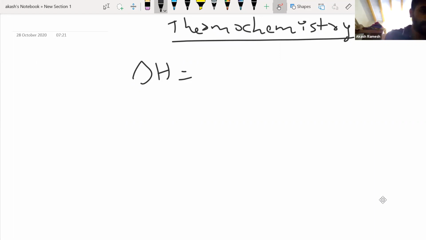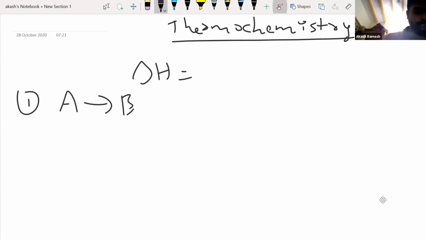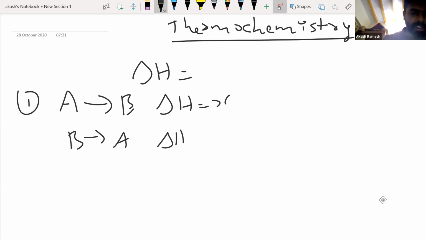The first point: if I have a reaction like A giving B, and for that delta H is some value X, now if I reverse the reaction, B giving A, you will see that the enthalpy value has also changed its sign. Now the enthalpy value will become minus X. So for the forward reaction, whatever the value is, for the backward reaction it is the negative of that.